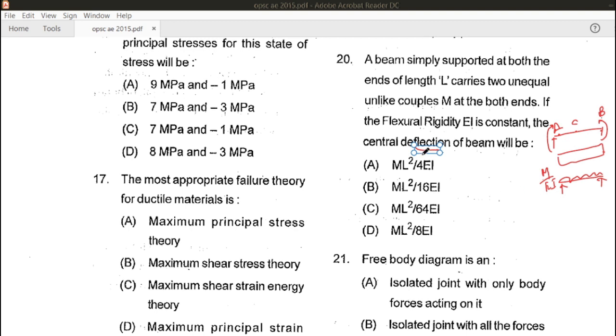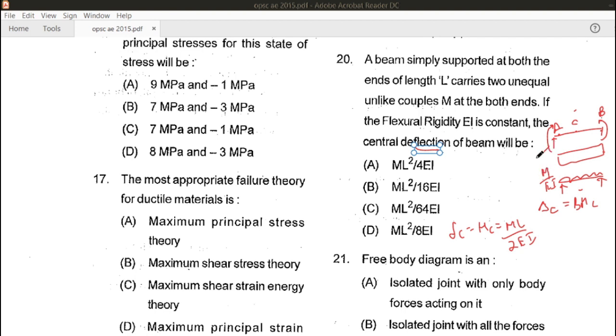As we know, we have already solved this question previously. So deflection at point C will be equal to bending moment at point C in this conjugate beam. This is the conjugate beam, and this is the real beam. So now delta C will be how much? Delta C will be equal to the moment at C, and it will be ML upon twice of EI.